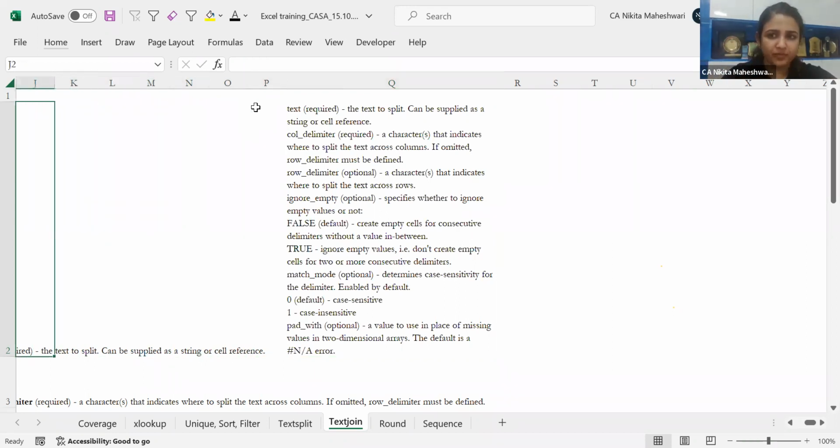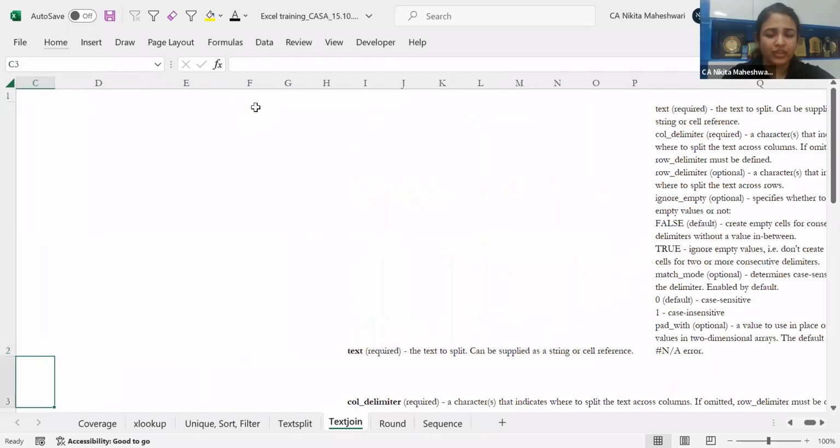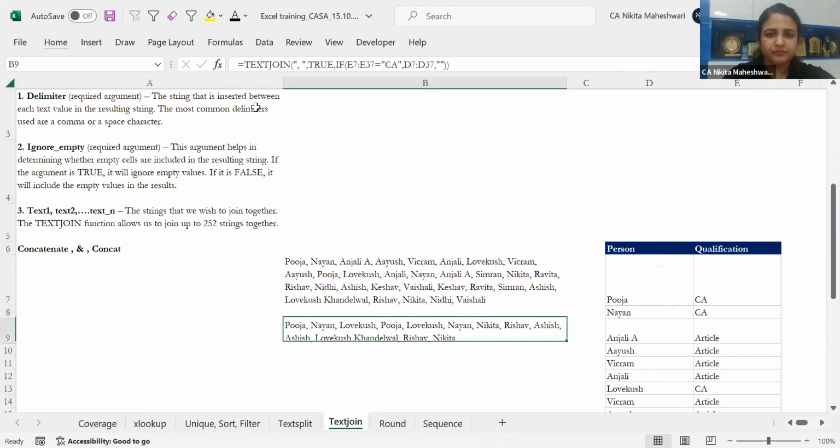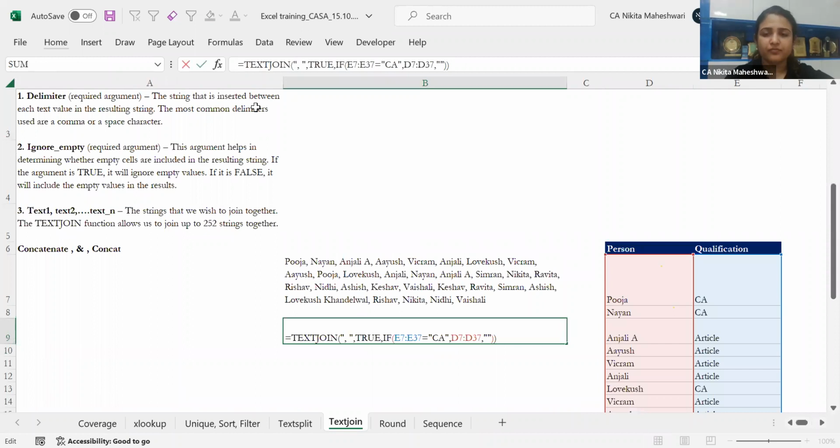Yes, sure. I'll come to the text join and if formula right over here. So I'm just giving a condition that if my designation, that is E7 to E37, is CA, then you take this text value of true, that is, you take this name. Otherwise, you just keep it blank. If you keep it blank, it will not consider anything anyways.